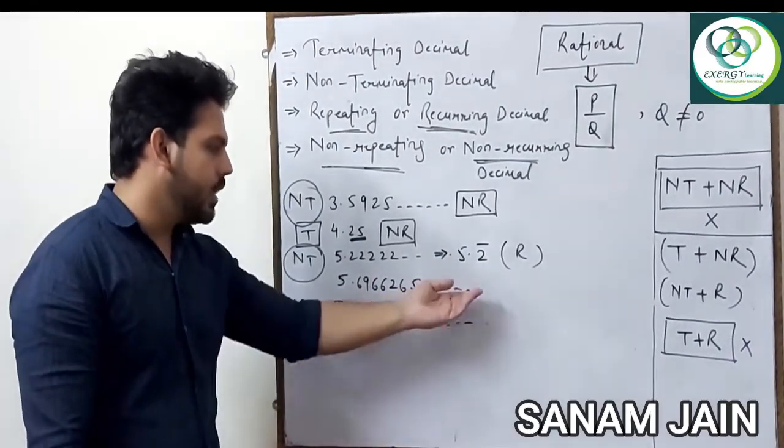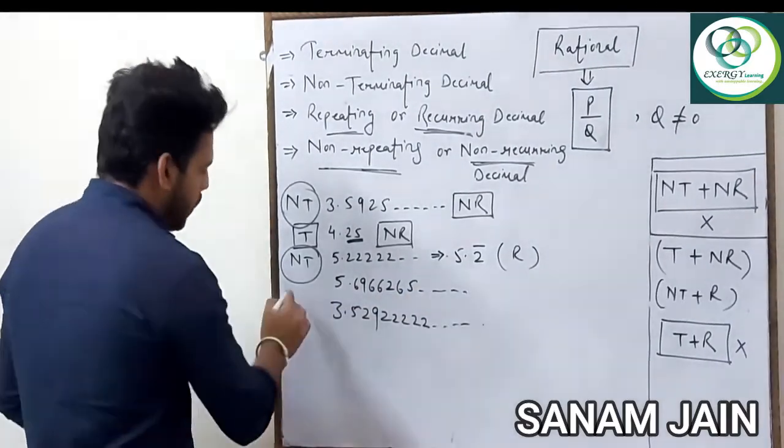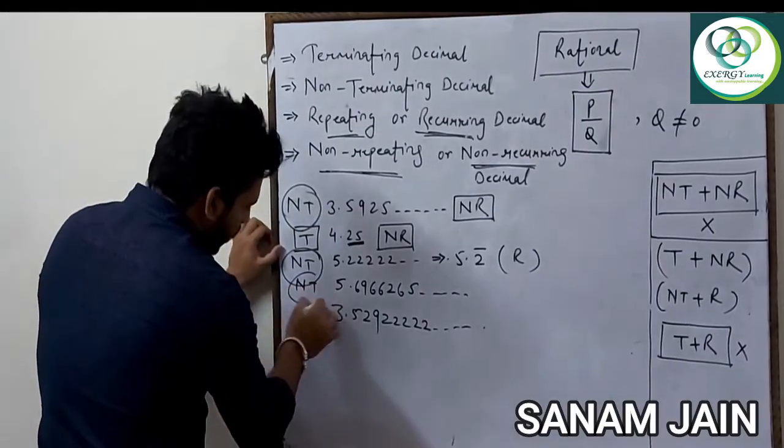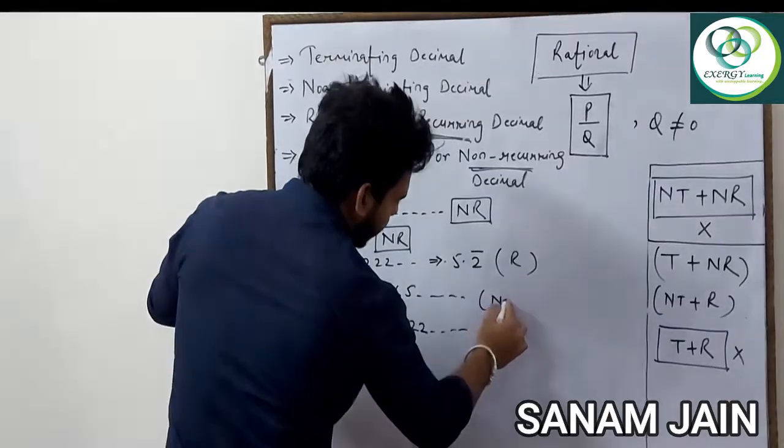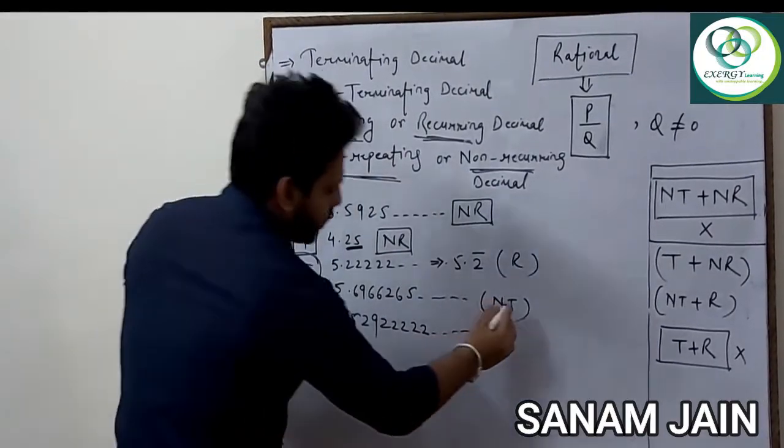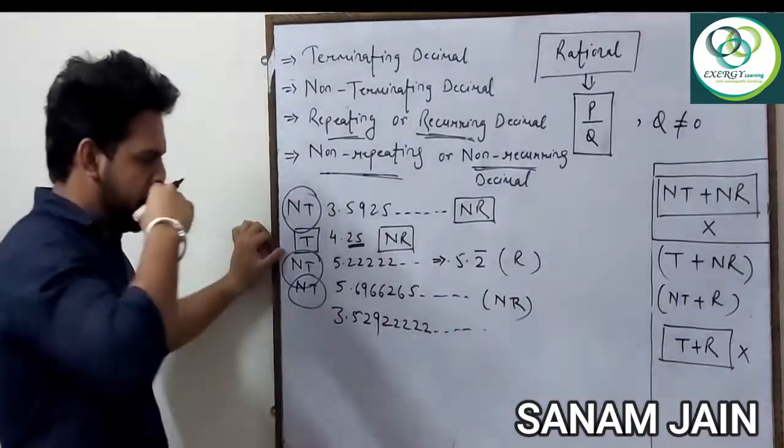Now see this, 5.6966265. You can see it is not having any end, so it is non-terminating. It is clear. And is any number going to repeat? No, so it is non-repeating.